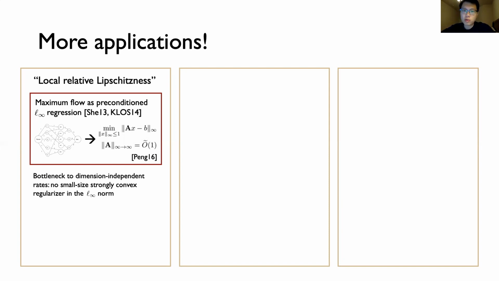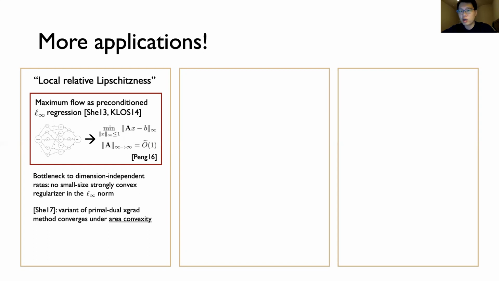As we briefly alluded to earlier, one difficulty in applying the standard extragradient analysis to this regression problem is the fact that the standard analysis requires a strongly convex regularizer. And it turns out that there's no strongly convex regularizer in the L infinity norm of a box over a box, whose size scales sublinearly in the problem dimension. So this leads to worse rates.